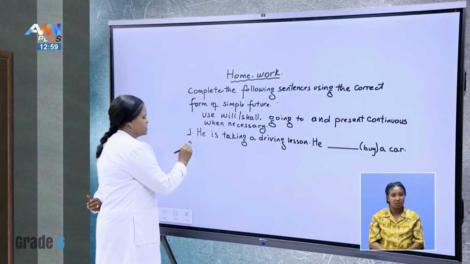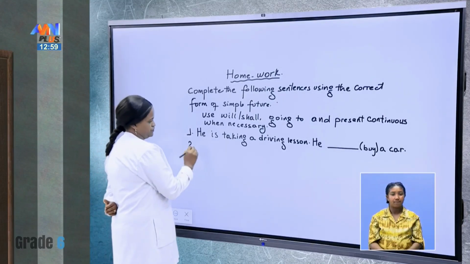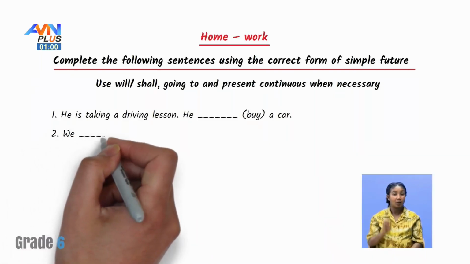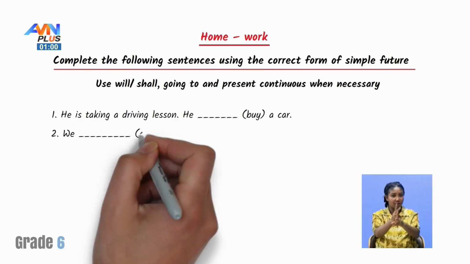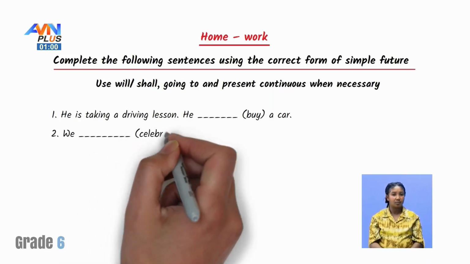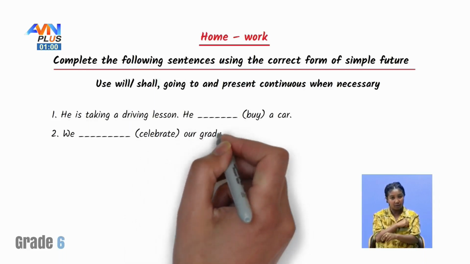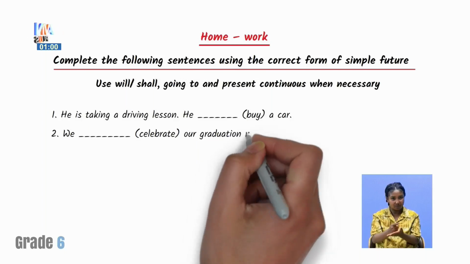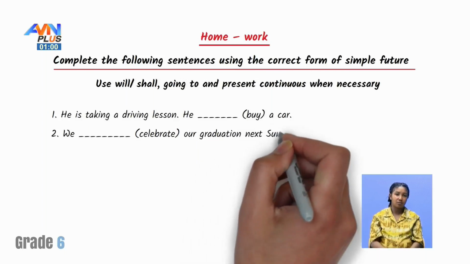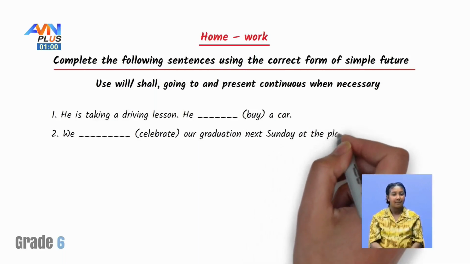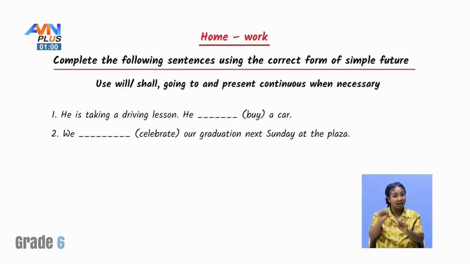Okay, the second one. We blank celebrate our graduation next Sunday at the plaza.